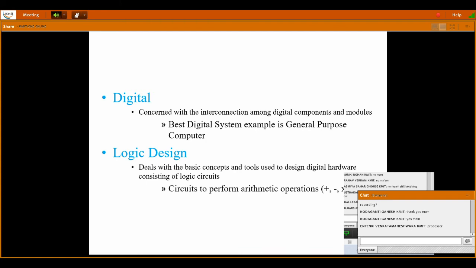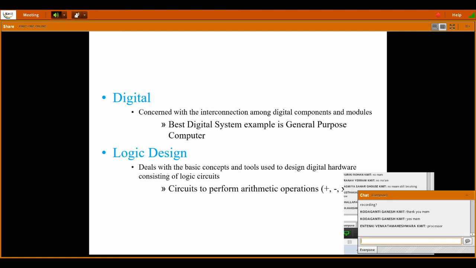See here, the digital part is concerned with the interconnection among digital components and modules. The best digital system example is a general purpose computer. To use a computer, we give some input through the keyboard. When you give any input to a system using the keyboard, it is converted into binary form, because a computer understands only binary language.